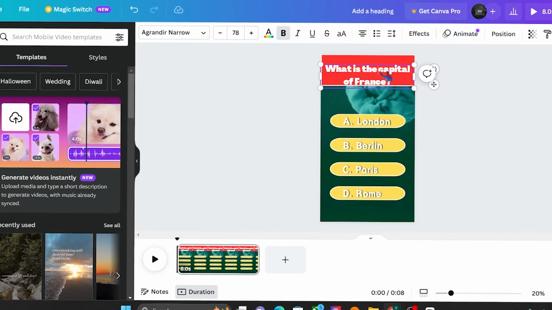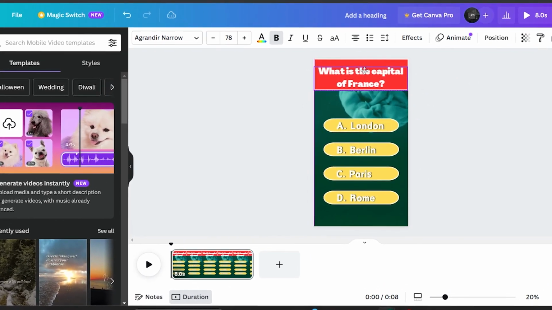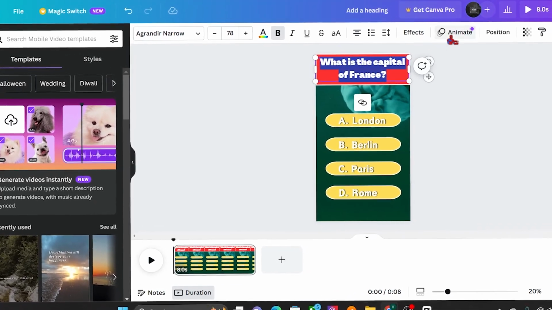Now we need our actual question on top, which you should have done in the first place, but if you haven't, just copy it, put it at the top. Make sure everything is the same font, keep it consistent. Alright, we're getting there. We just need to add some effects.